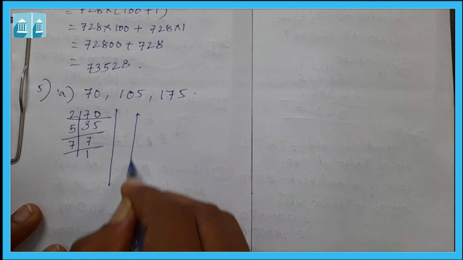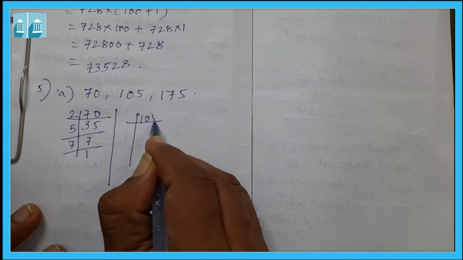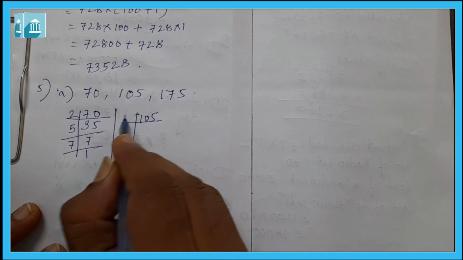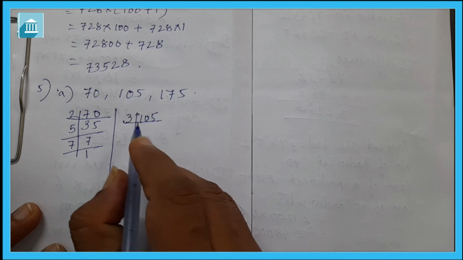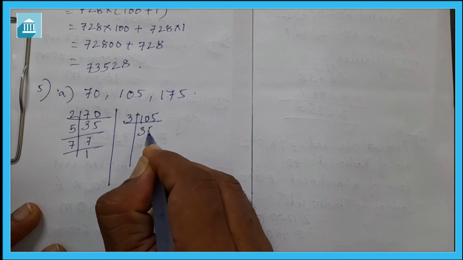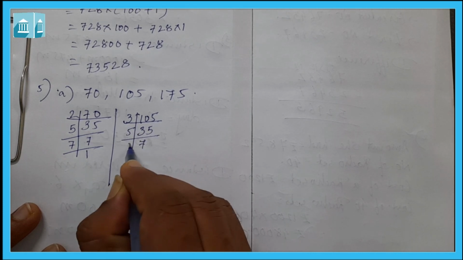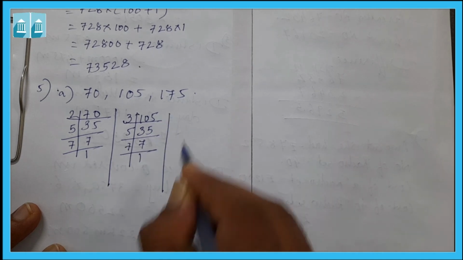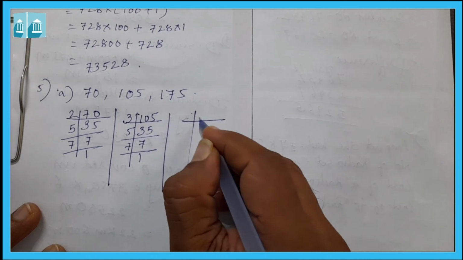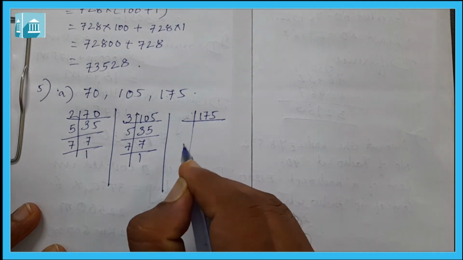Then let us do it for 105. It is not divisible by 2 but it is divisible by 3. 3 into 35, then 5, then 7. Now 175.